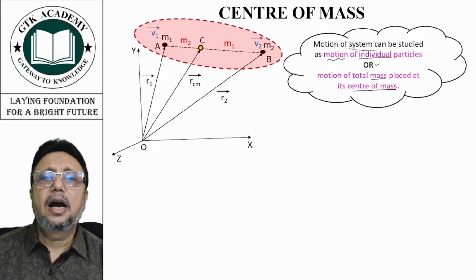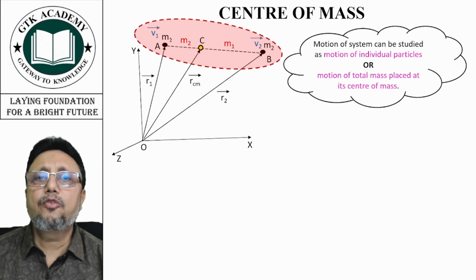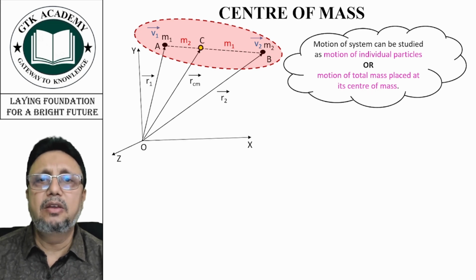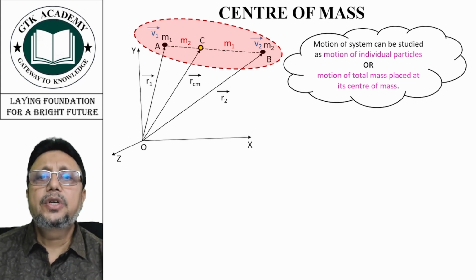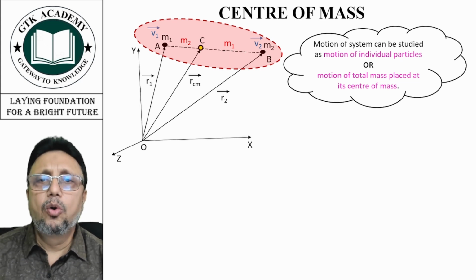That means either we study the motion of m1 and m2 as individual particles, or we can study the motion of center of mass assuming that the whole mass is placed at this point C.